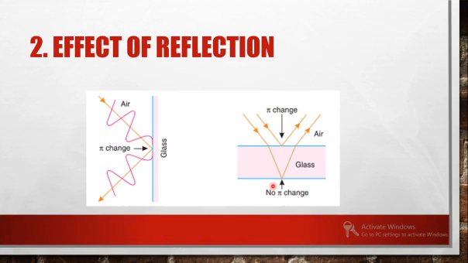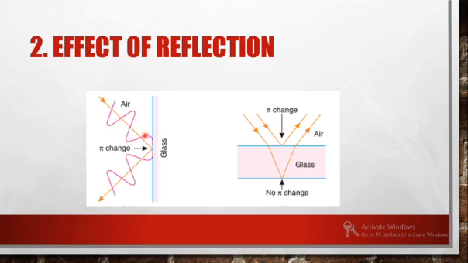Another point to be noted is that if the light falls on a surface, it will get reflected, right? But if it is falling from a rarer medium to a denser medium interface, there will be a change of pi. What does that mean?